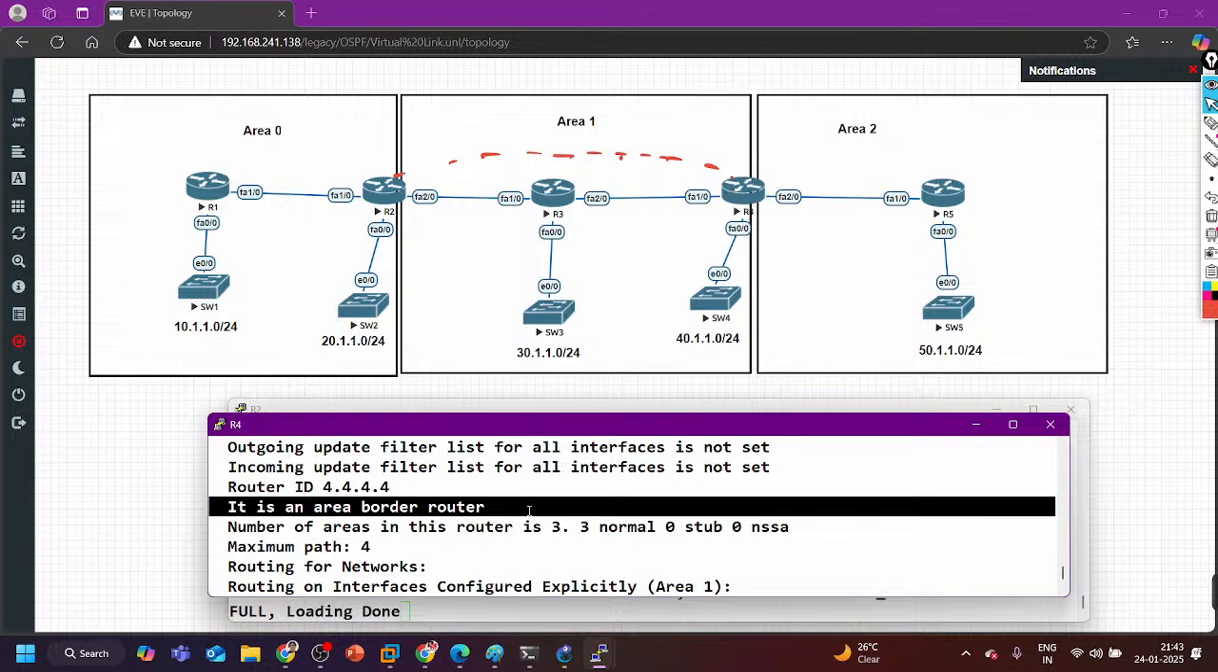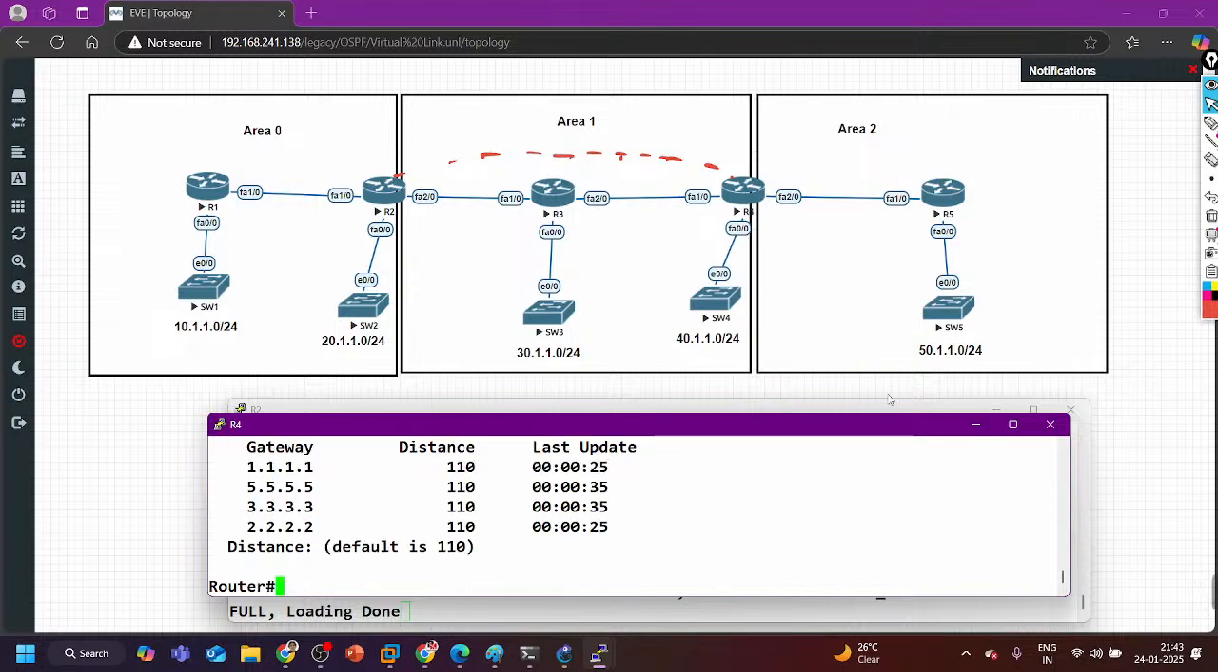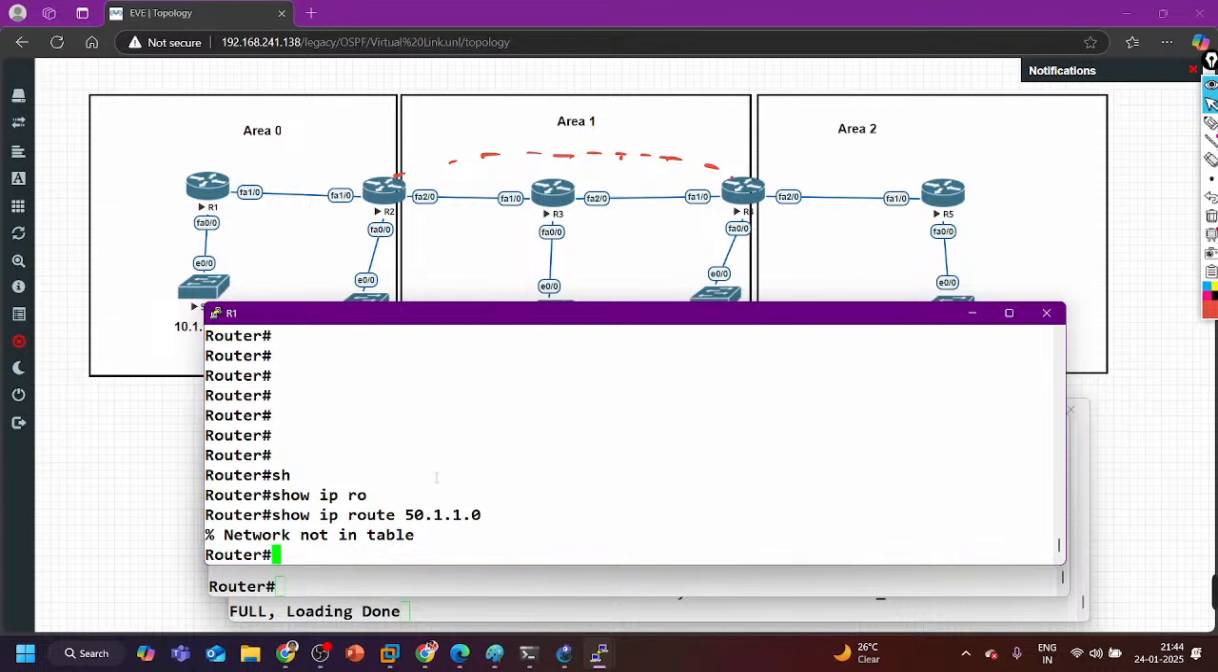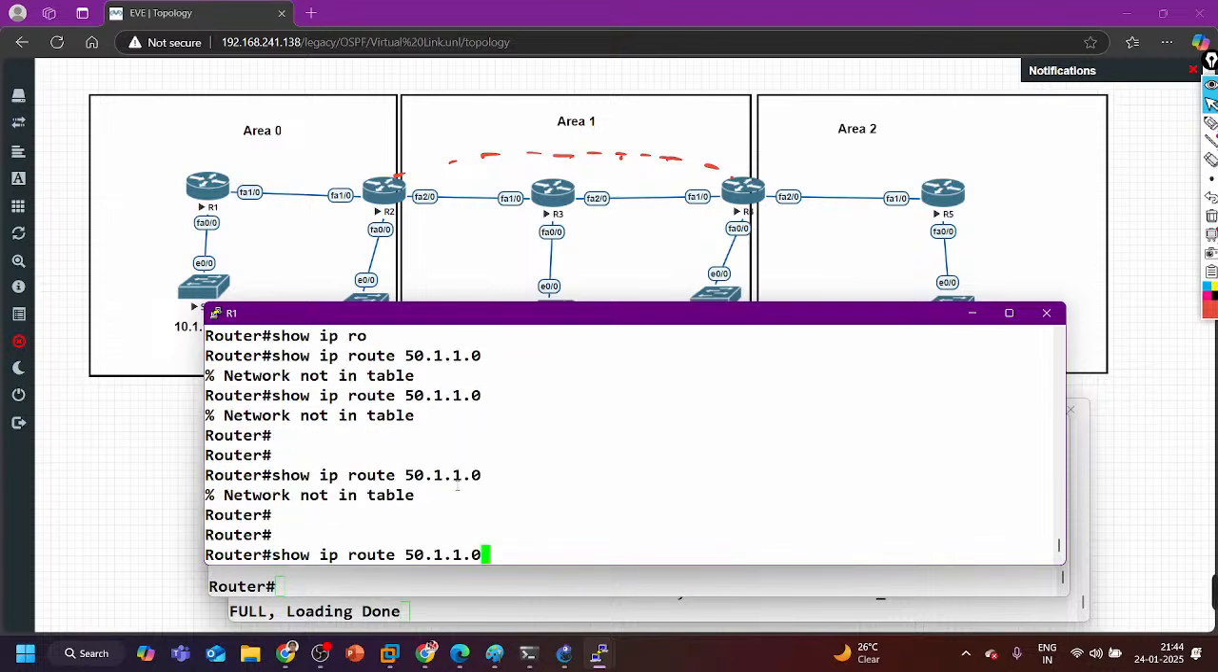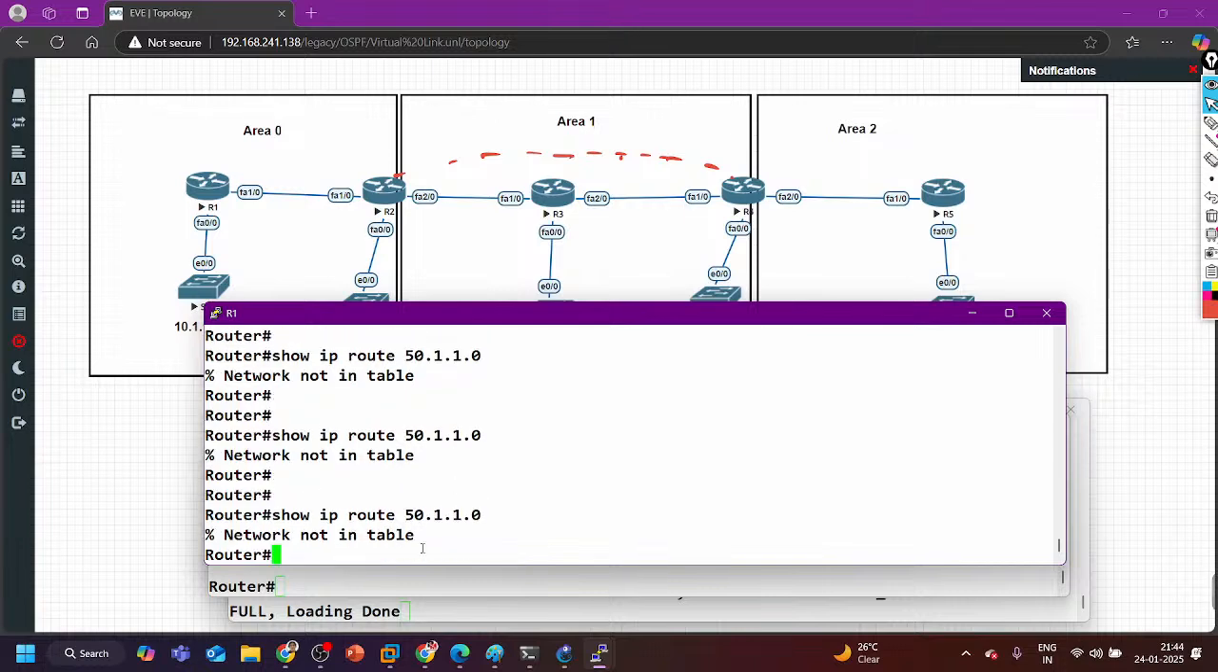R4 is going to generate LSA 3 to advertise the 50 subnet, first in area 0 and then from area 1 to area 0. Router 2 can forward that LSA 3 to router number 1. Now on router number 1, if you check for the 50 subnet in the table, it is still not available. What happened?